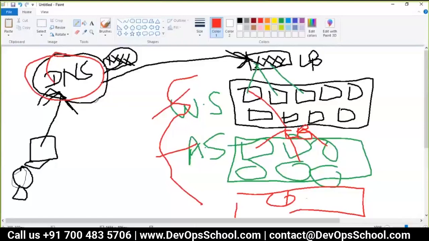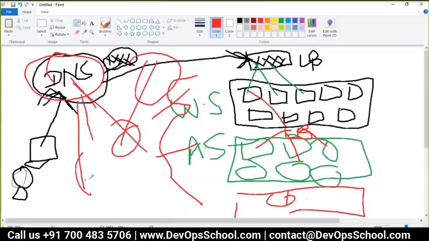In the whole world there are thousands and thousands of public DNS servers, and each DNS server syncs to the others. That means if a new record has come here, this DNS server will be synced to other DNS servers, so that way everyone will have the same record. This is called public DNS.